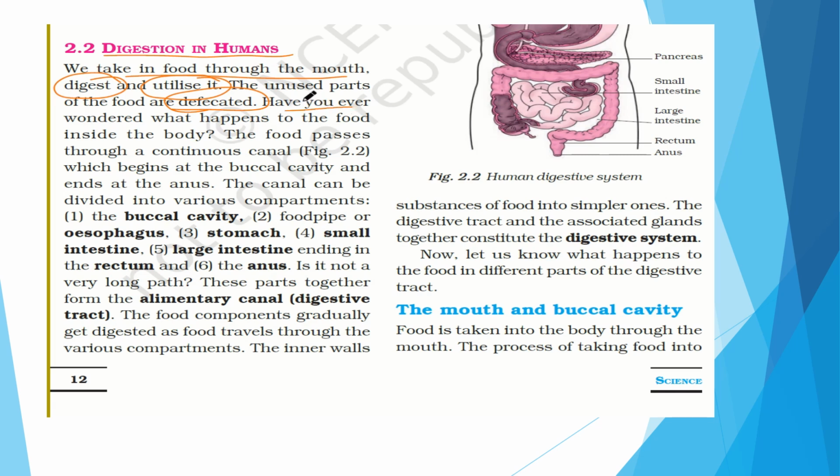So have you ever wondered what is happening to the food we are taking in from the mouth? The food passes through a continuous canal which begins in the buccal cavity and ends at the anus. So what is the buccal cavity? We should first know the entire digestive system structure. Then we will move on to the functions of each and everything in the digestive system.